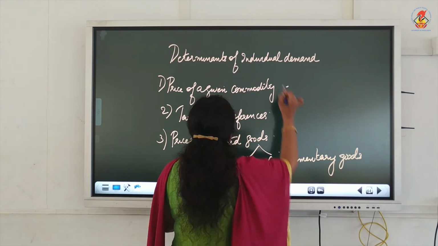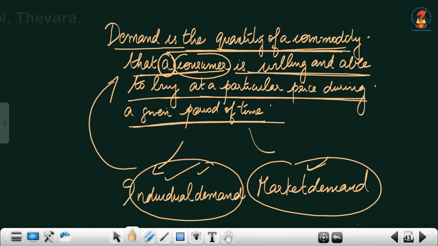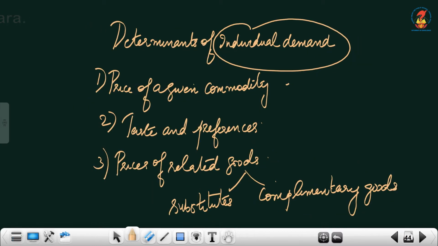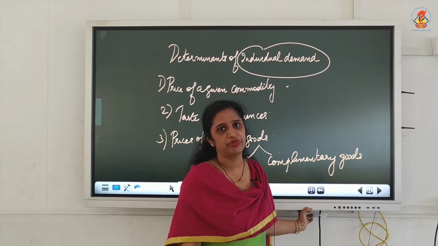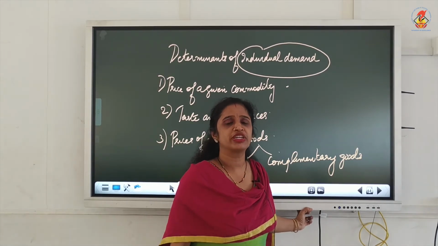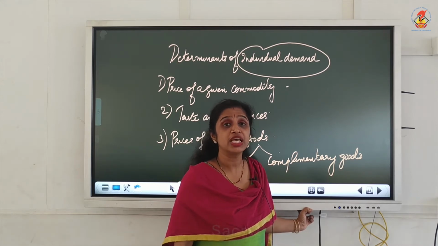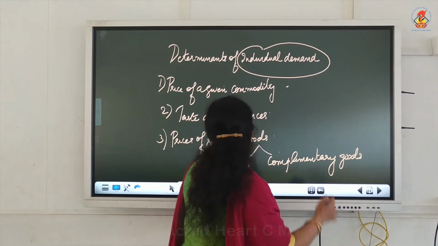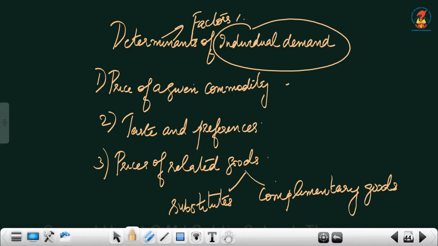Now, we will learn more about individual demand. First type of demand, individual demand. So, we are going to learn more about individual demand, demand by a consumer. Now, what are the factors which influence demand for a consumer? Determinants of individual demand means factors influencing individual demand. What are the factors influencing the individual demand?